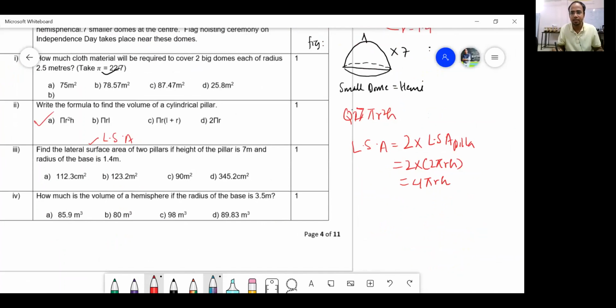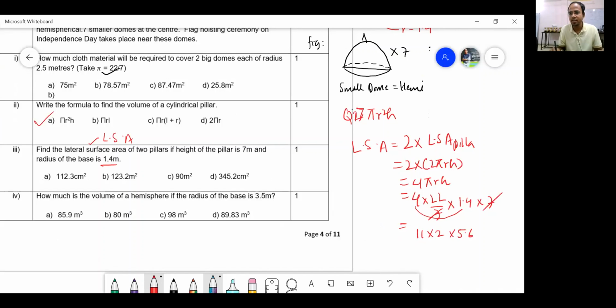4 pi RH is nothing but 4 into 22 by 7. What is R? R, as we have seen here, is 1.4. And what is height? Height is given as 7. 7 cancels. Now, how do I solve mentally? See, I know that 4 into 14 is nothing but 56. And 22 can be written as 11 into 2 into 5.6.